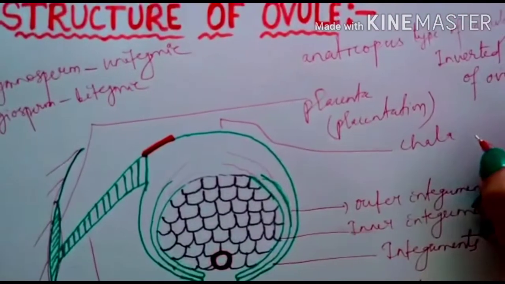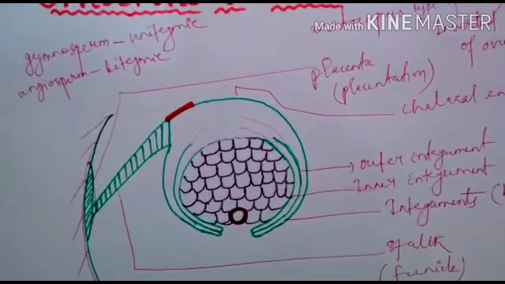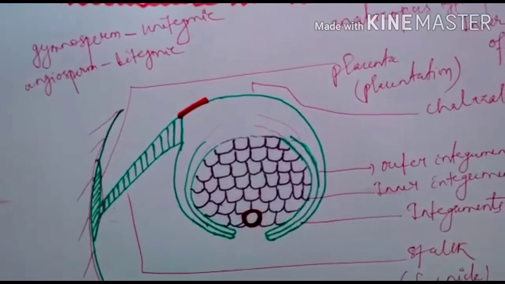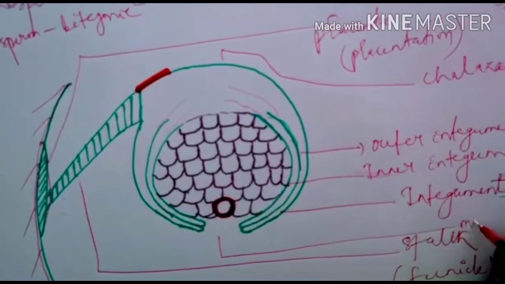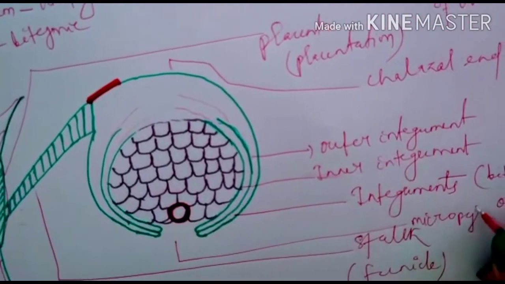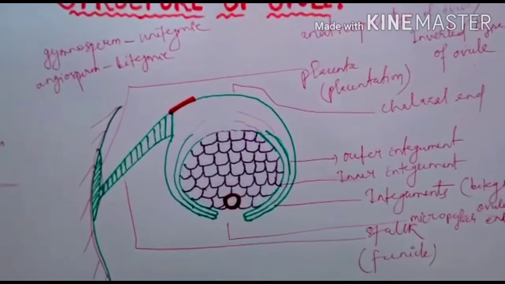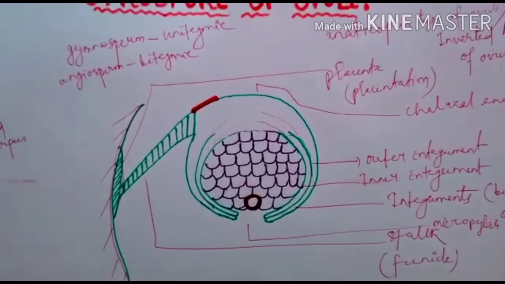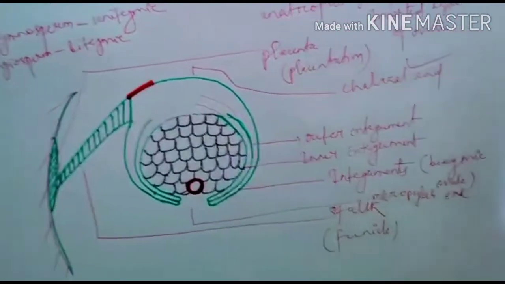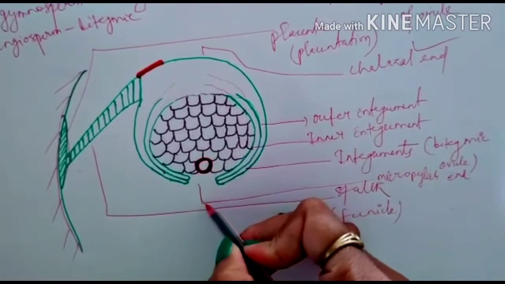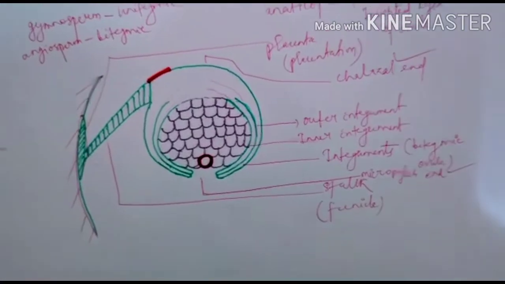So, this end is called the chalazal end, and the end where the two integuments are not joined is called the micropylar end, which is a small opening like structure. So, this is the chalazal end, and the opening end is known as the micropylar end.